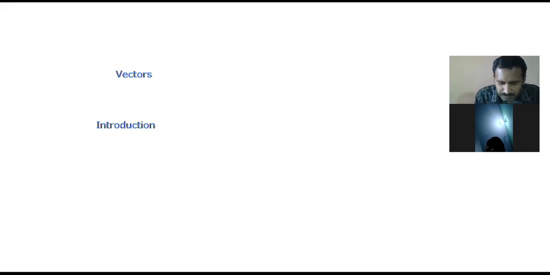Before today's topic, vector, first of all we shall learn what is not a vector. The physical quantity which does not have direction but has only magnitude is known as a scalar.